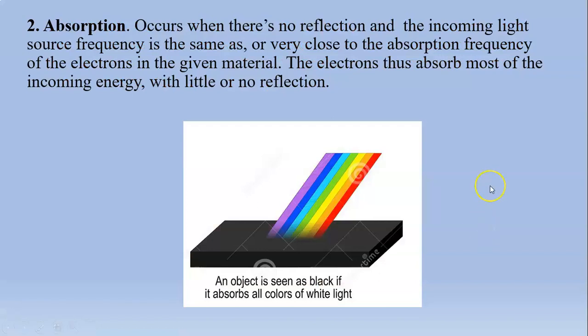Absorption. It occurs when there is no reflection and the incoming light frequency is the same as or very close to the absorption frequency of the electrons in the given material. The electrons thus absorb most of the incoming energy with little or no reflection. Here all these colors are absorbed by this material and it looks black.